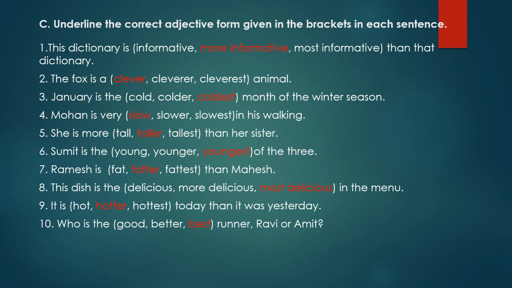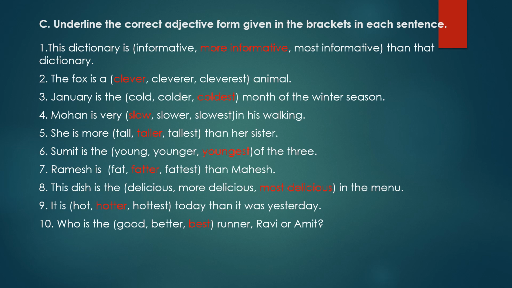Seventh question. Ramesh is dash than Mahesh. The words in the brackets are fat, fatter, fattest. Now Ramesh is compared with Mahesh and also than is there. So we will use comparative degree. So the comparative degree is fatter. Ramesh is fatter than Mahesh.